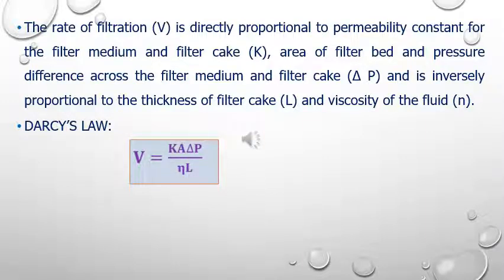Rate of filtration is directly proportional to the permeability constant of the filter medium and the filter cake. So the more porous the filter medium or the filter cake, the more will be the rate of filtration. It is also proportional to the area of the filter bed and the pressure difference between the filter medium and the filter cake, and it is inversely proportional to the thickness of the filter cake and the viscosity of the fluid. So the more the thickness of the filter cake, the less will be the rate of filtration. The more viscous the fluid, the less will be the rate of filtration.